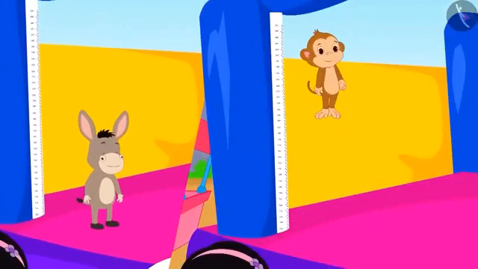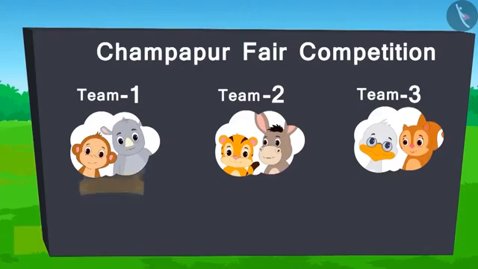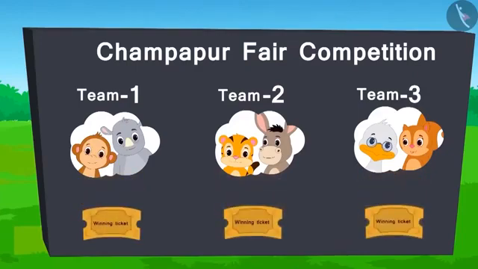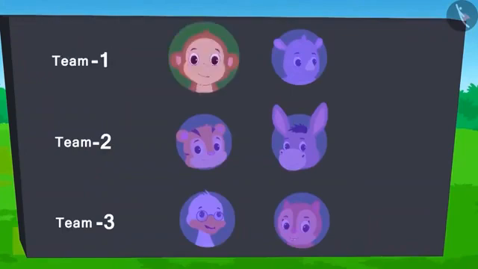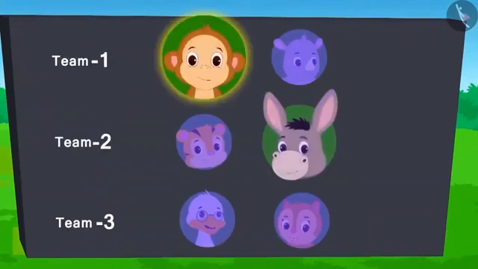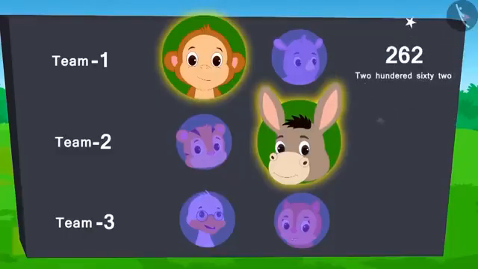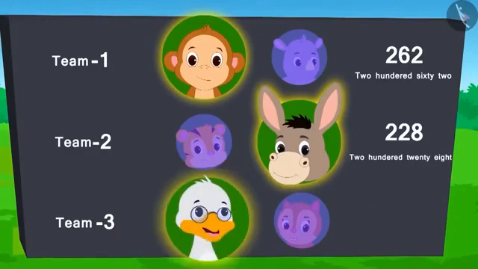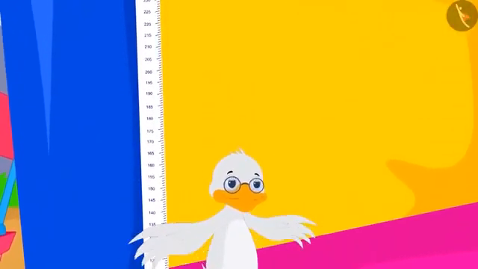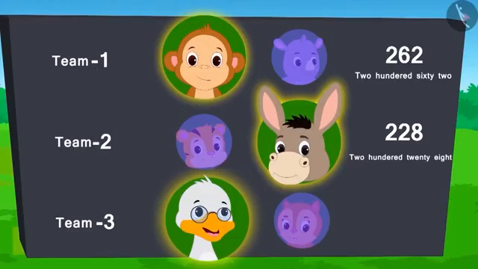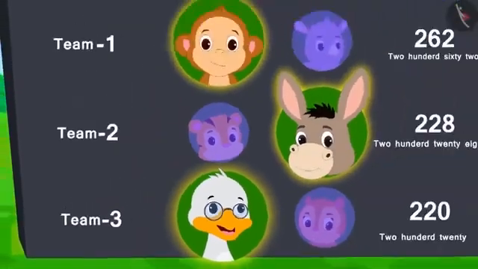The team which will make the highest jump in this competition will win the ticket. So far, Baban from Team 1 and Bhola from Team 2 have jumped. They have reached 262 and 228 till now. Now it's the turn of Badak uncle from Team 3. Uncle jumped hard but with difficulty. He was able to reach only 220. Let's find out which team won the ticket.